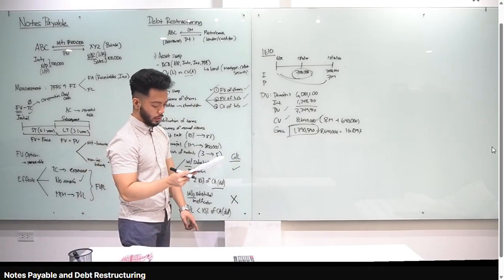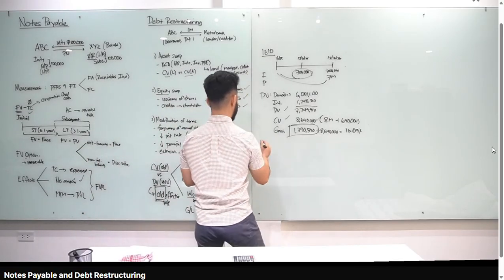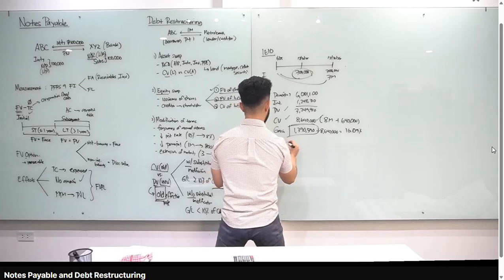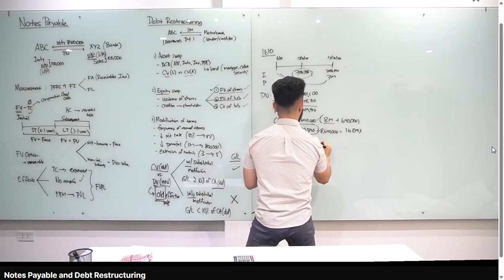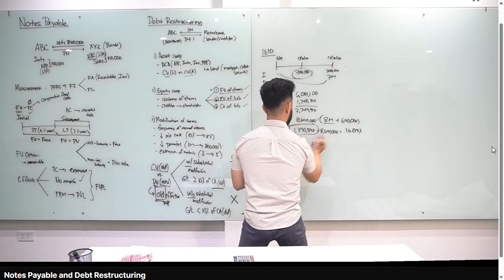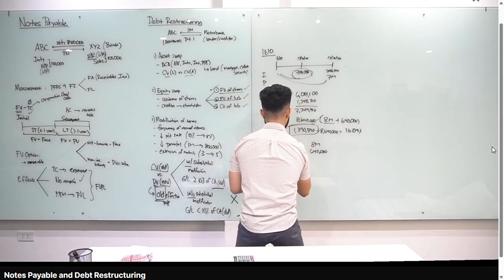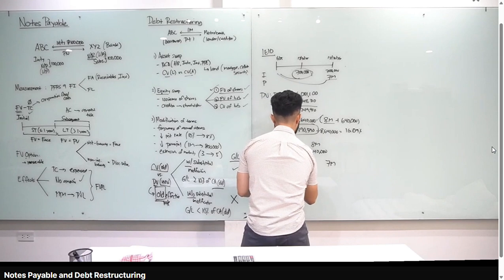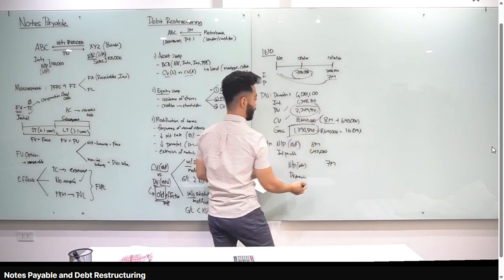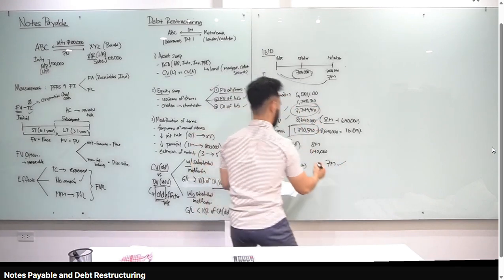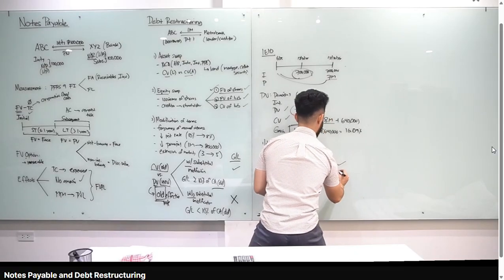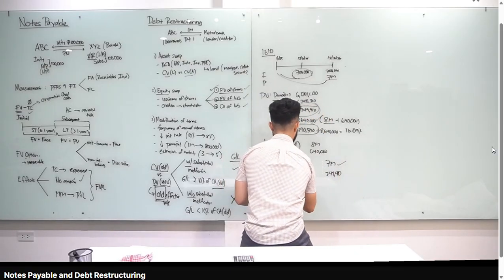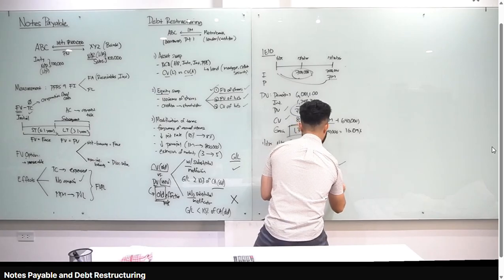Alright? Now, pakita ko sa inyo class yung journal entry at the date of restructuring, January 1, 2025. Debit notes payable, old, 8 million. Debit interest payable, 640,000. Credit notes payable new, how much yung principal natin bago? 7 million. Credit premium on notes payable, well, yung present value natin is 7,249,410. Yung principal natin is 7 million, therefore difference na 249,410, that is premium on notes payable. And then meron tayong gain on extinguishment, that is 1,390,590.